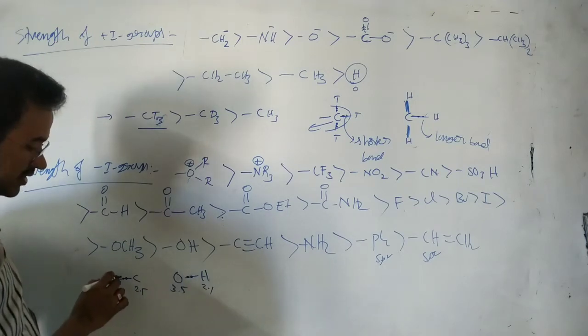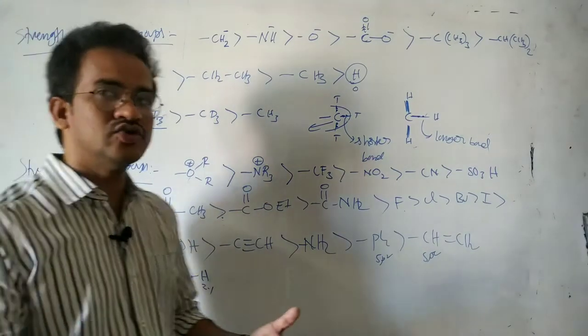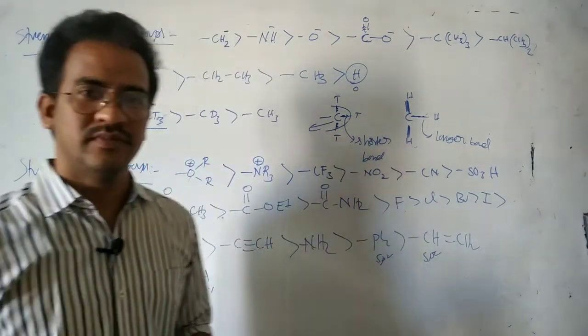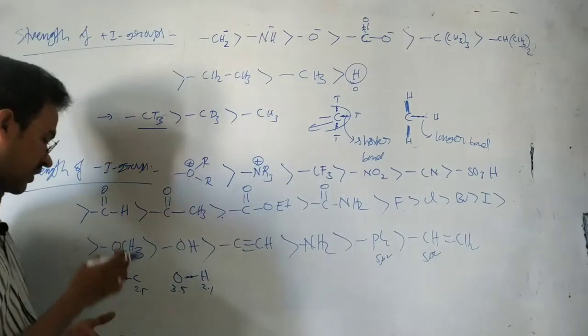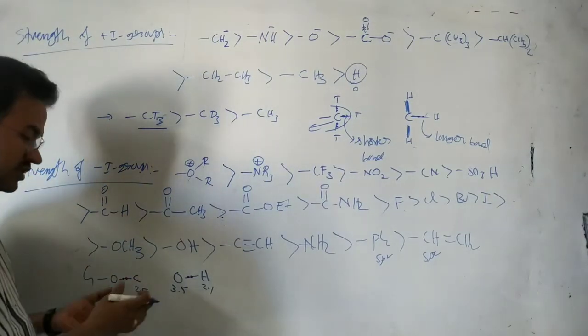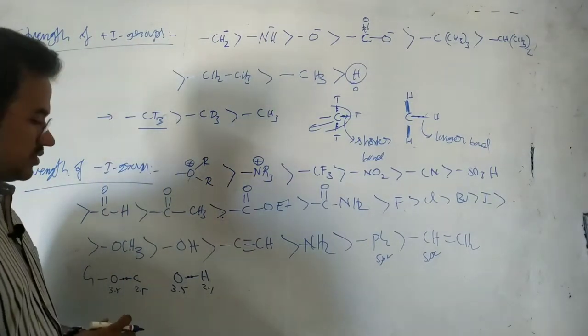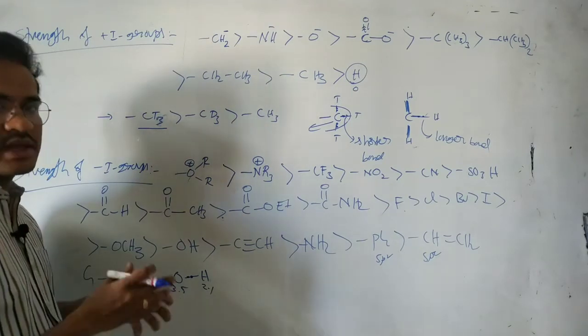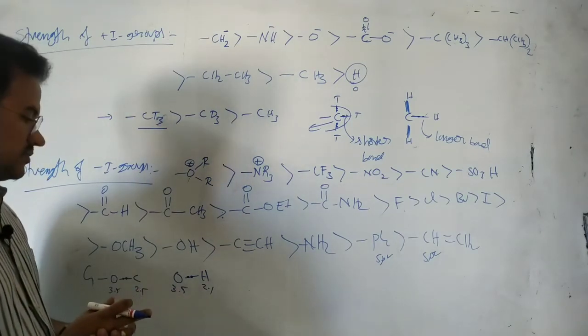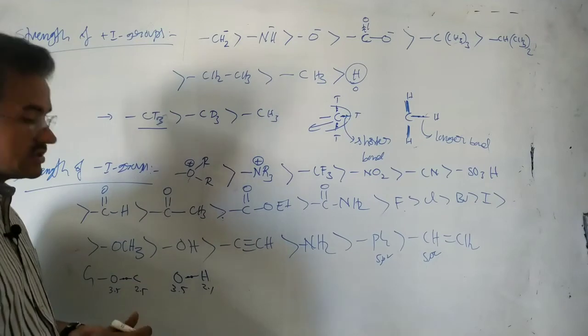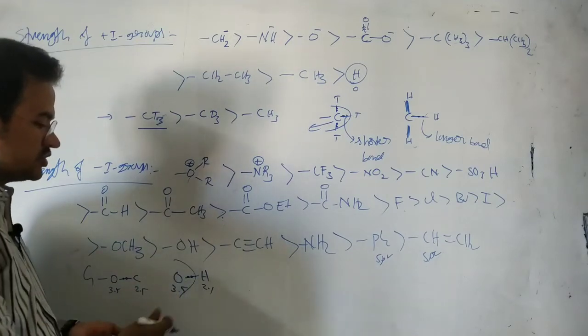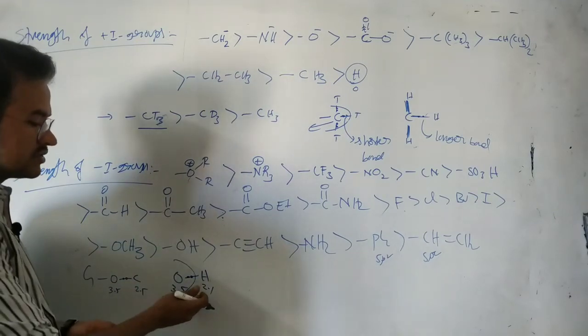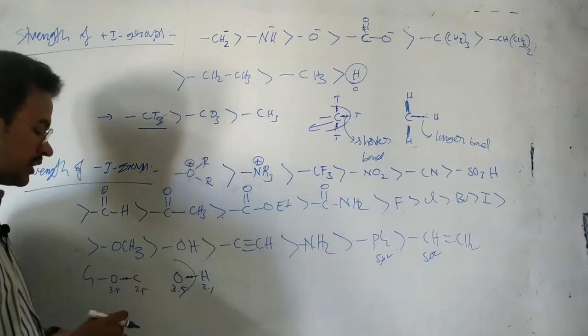So around the oxygen less electron density means it is ready to attract the electrons from the adjacent group. That's why OCH is a strong electron withdrawing group. Next, here OH is a weak electron withdrawing group, that means a weak minus I group, because around the oxygen there is more electron density. Hydrogen is very less electronegative, but here carbon is more electronegative.